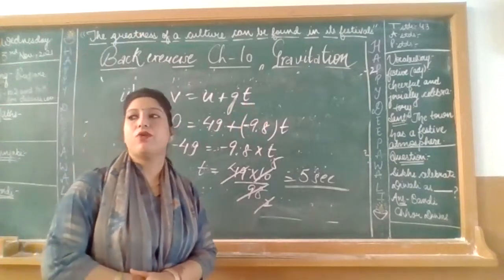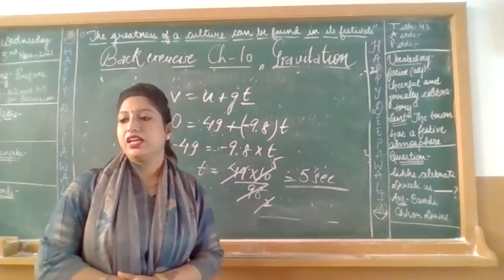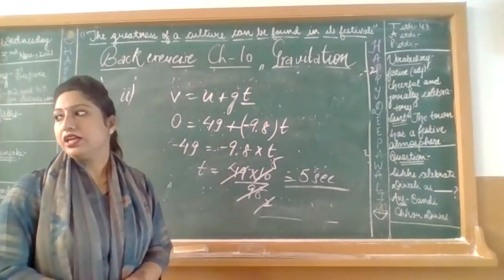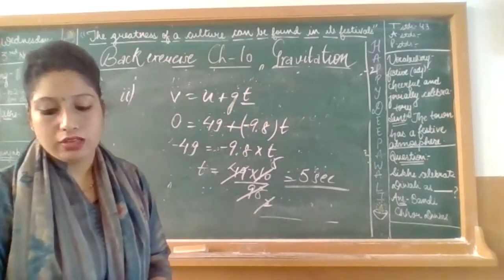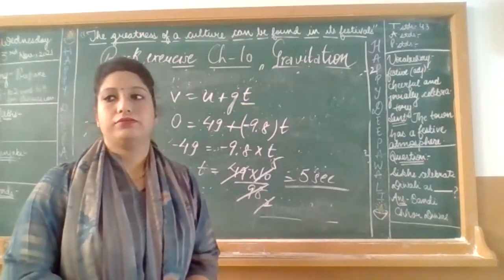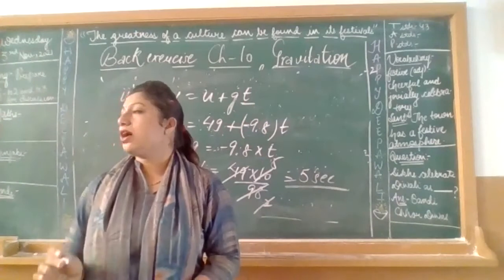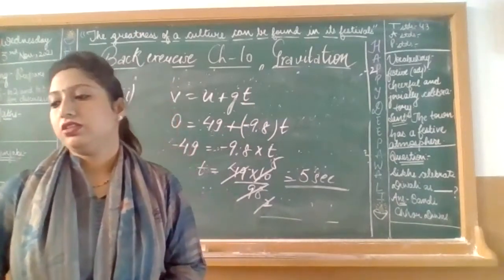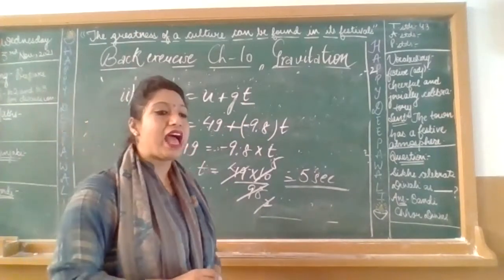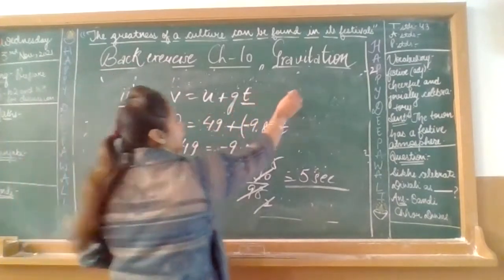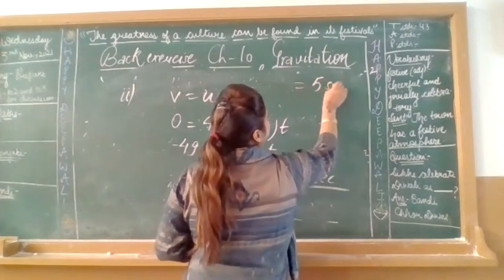Time taken by ball to reach the maximum height is equal to 5 seconds.